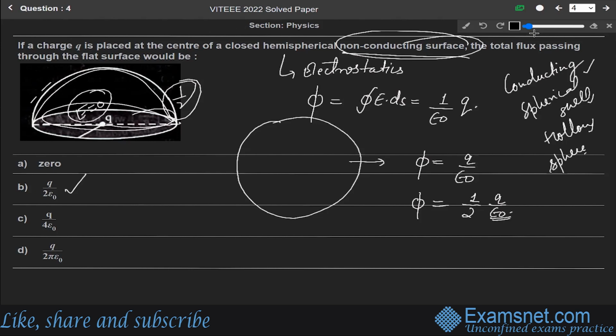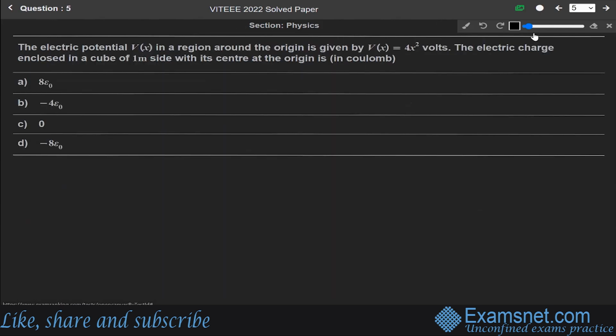And if it is asking for the surface part, the correct one is zero. If it would ask for inside the sphere, then the answer would be 1 by 2 q over epsilon naught, but it is asking for the flat surface. So the correct answer is zero, that is option A.